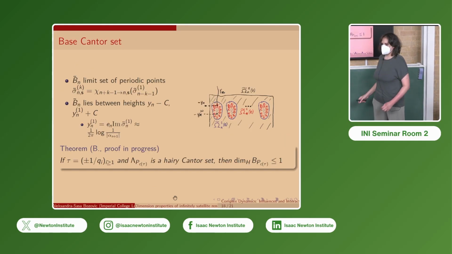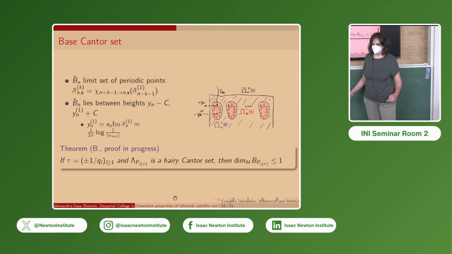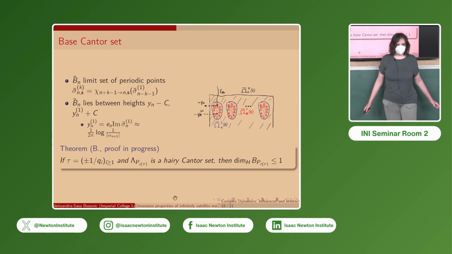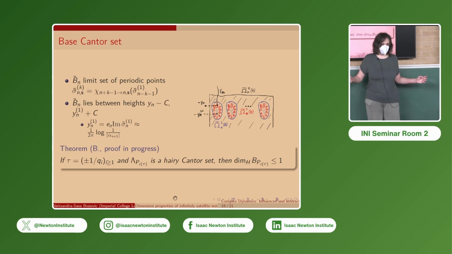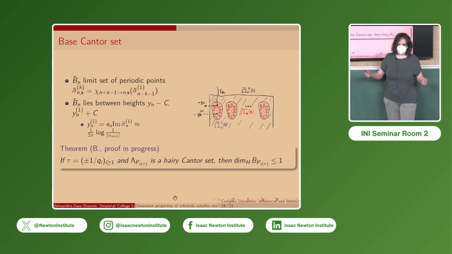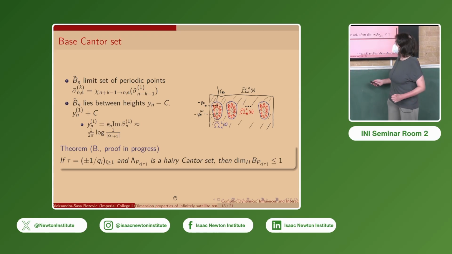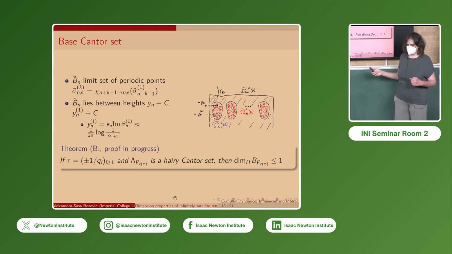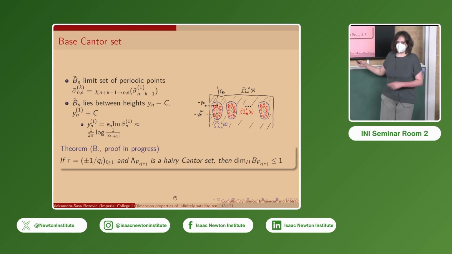We will also be interested in the dimension of the base Cantor set, which, I want to remind you, is the closure of the union of all the single point components of the hairy Cantor set. And here it is also the set of limits of the periodic points which emerge from the renormalizations. And we can show that this base Cantor set lies between the heights y_n of the critical value hairs and the heights of the periodic points emerging from the renormalization, denoted by y_n^1, up to a uniform constant.